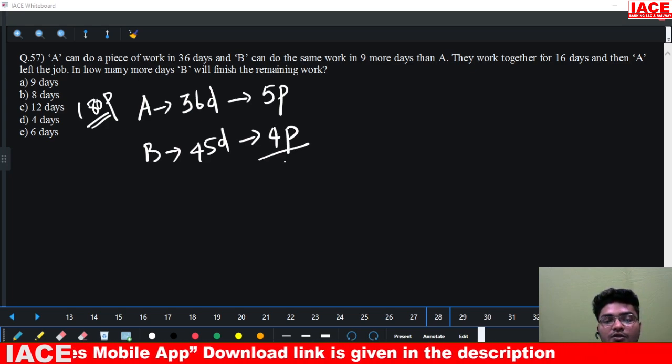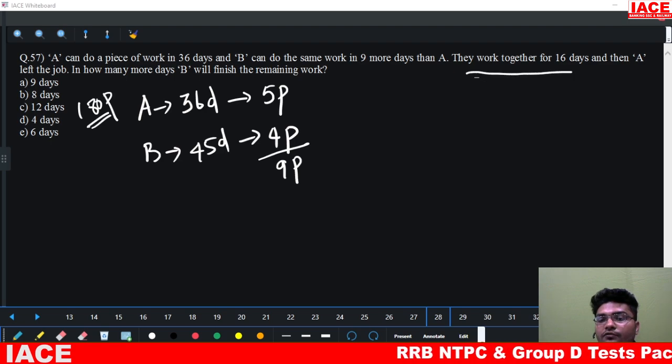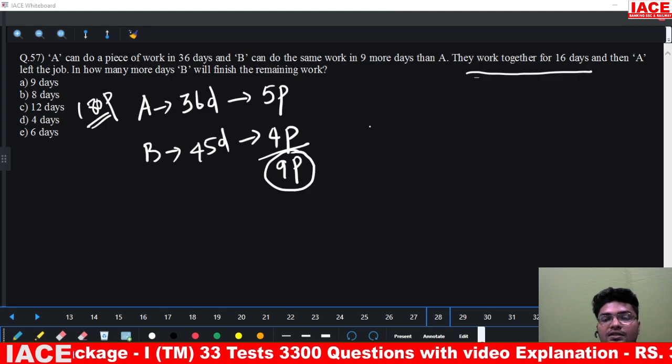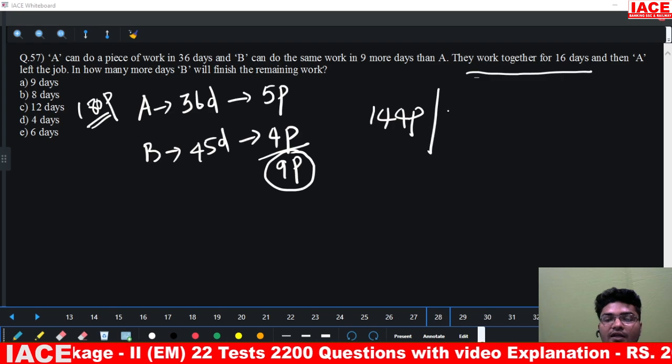Total they are doing how much? 9 parts in one day. Now they work together for 16 days. So in one day they are doing 9 parts. In 16 days how many parts will they do? 144 parts. Now, how many parts are left out?